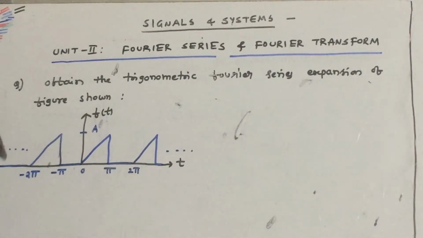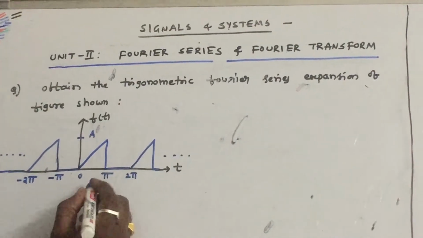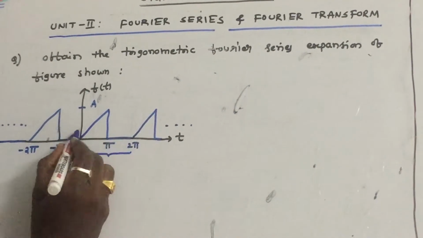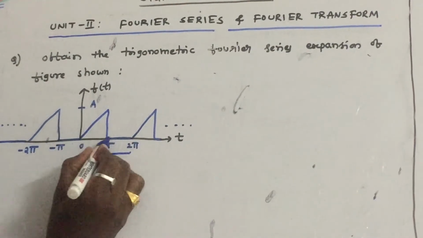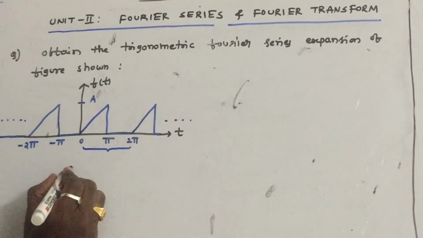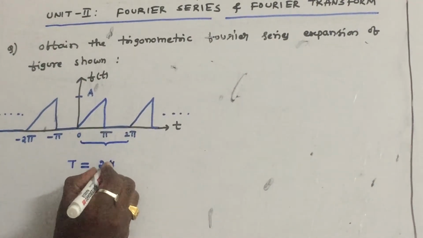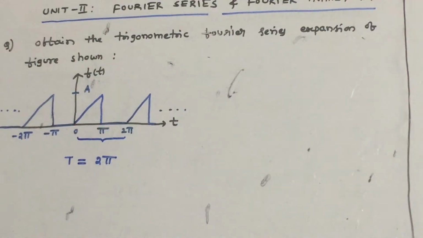First let us find out what is the time period of this waveform. You can clearly see that there is a pulse, no pulse. So what is the time period of this? The same pattern repeats. The time period of this waveform is 2 pi. First you have to identify the time period of the waveform.